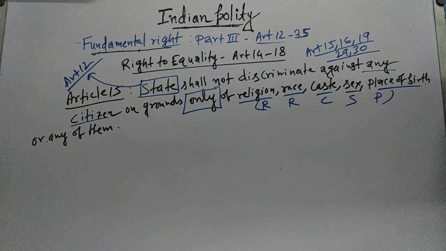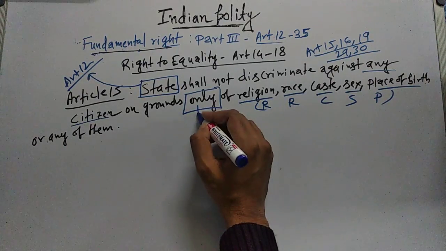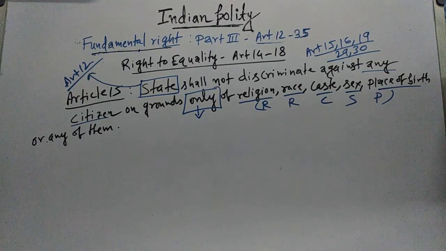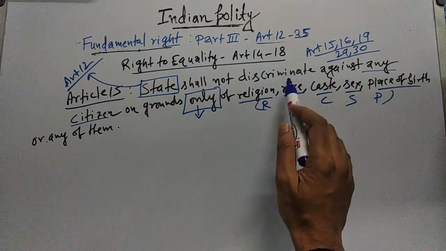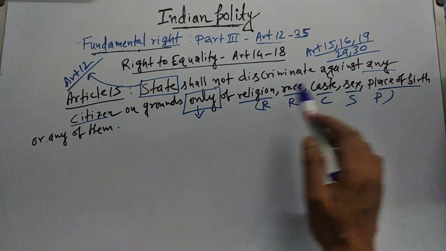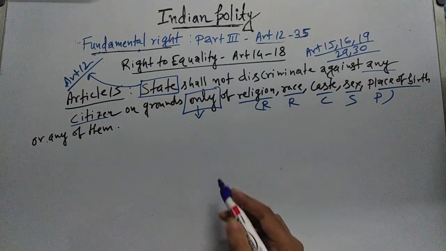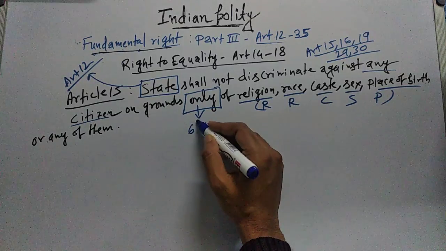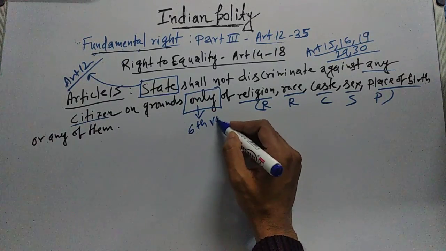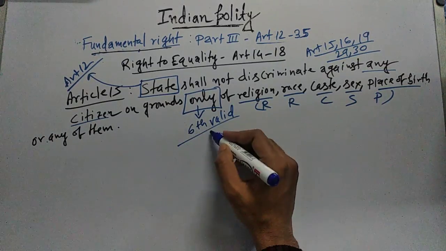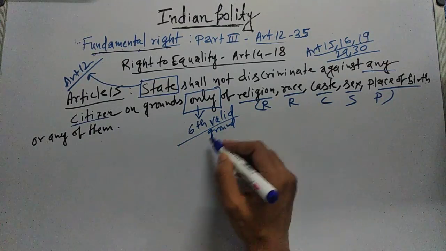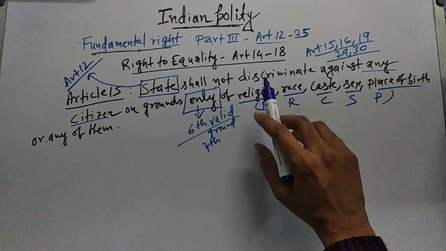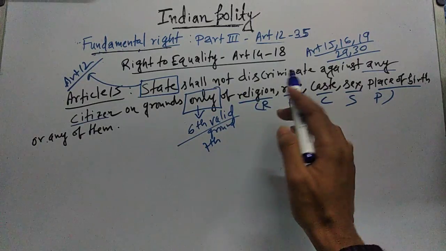So now what is the meaning of this word? Why is this word used? That means the state shall not discriminate on these grounds: religion, race, caste, sex, place of birth. But the state can discriminate on a valid 6th ground or 7th ground. That means except these 5 grounds, the state can discriminate on other grounds.